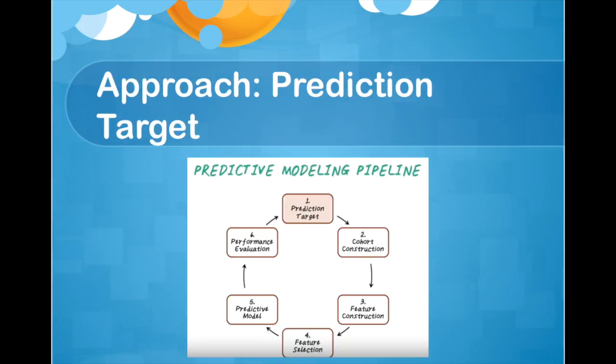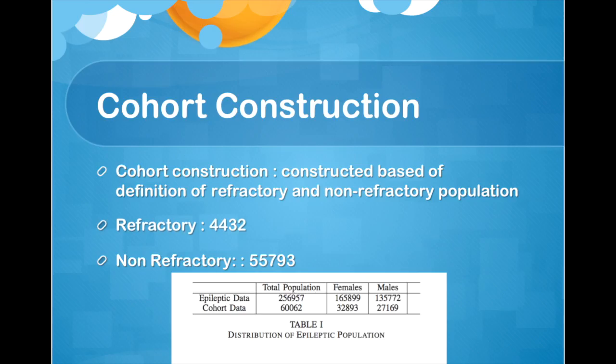For this project, I follow the predictive modeling pipeline discussed in the class. The prediction target will be the refractory and the non-refractory patients, which is followed by cohort construction, feature selection, predictive modeling, and evaluating performance of the models. Cohort construction. We have a patient population of roughly 257,000, of which 4,432 patients have been treated with 5 or more AEDs. There are at least 5,793 patients with success after 2 AED treatments. This will be the cohort for this project.